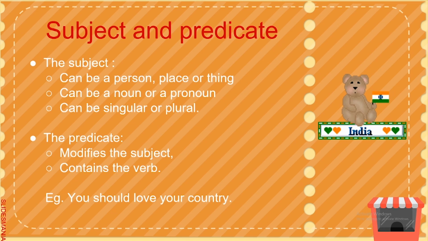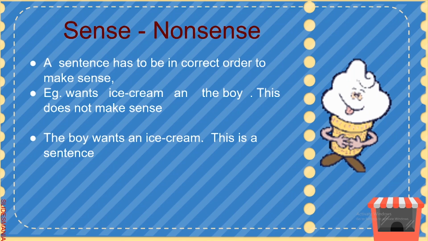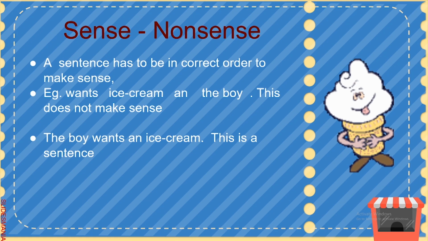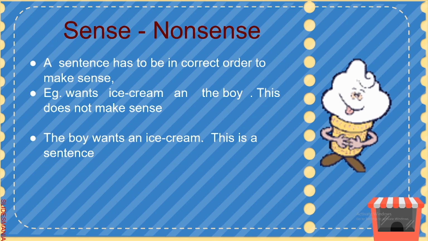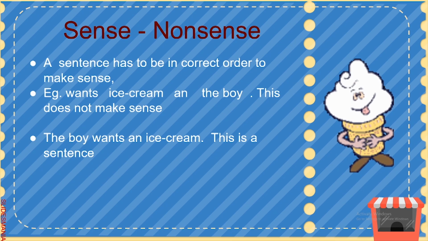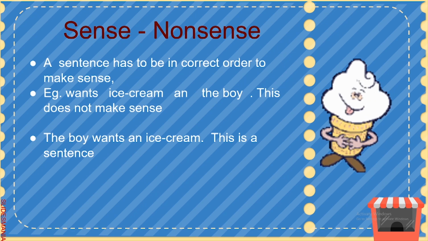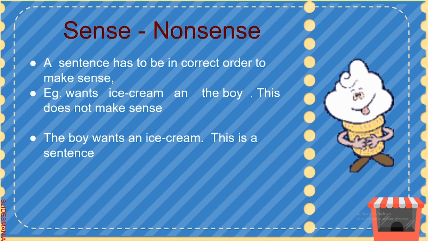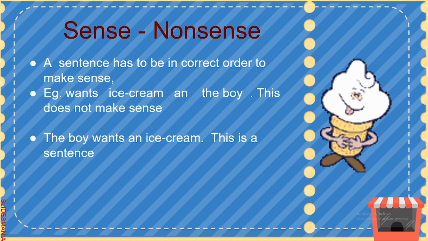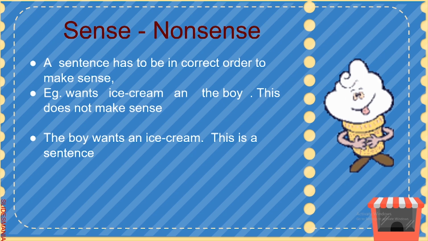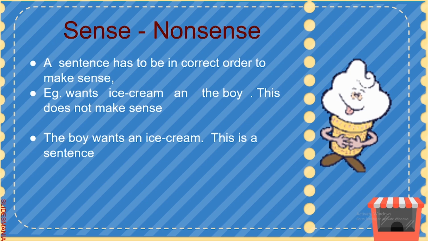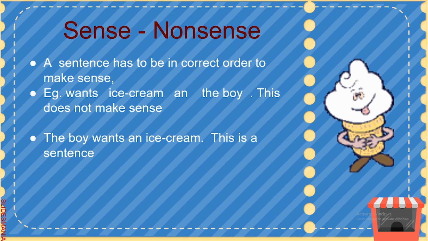The predicate of a subject is the part that modifies the subject in some way. Because the subject is a person, place, or thing that a sentence is about, the predicate must contain a verb explaining what the subject does, and it can also contain a modifier. Thus, the subject is a noun or pronoun based part of the sentence, and a predicate is a verb based part of the sentence.